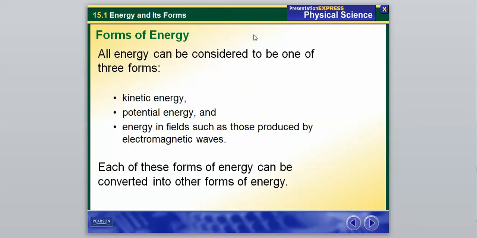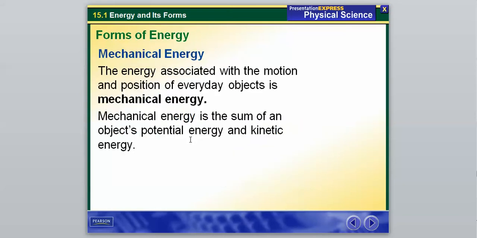So all energy can be considered in one of three forms: kinetic, which we already said, potential, and then there's energy in fields, such as those produced by electromagnetic waves, which we'll talk about a little bit later on. Each of these forms of energy can be converted into other forms of energy. So energy is constantly being converted between these forms in everyday life all the time. We're going to focus on that more in our next section of this chapter, about how this energy conversion actually goes on. So our first form of energy is mechanical energy.